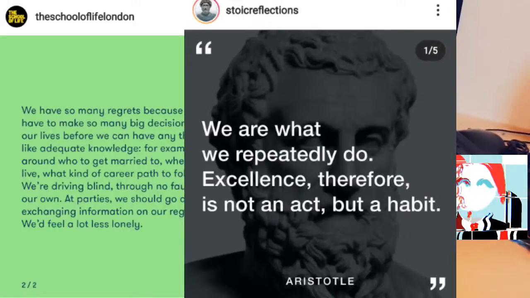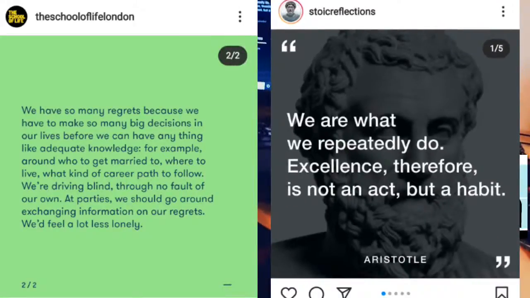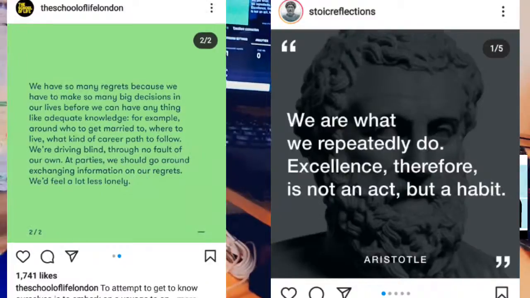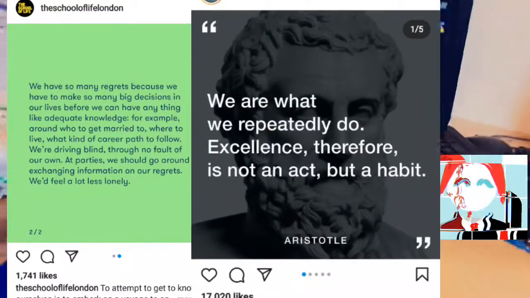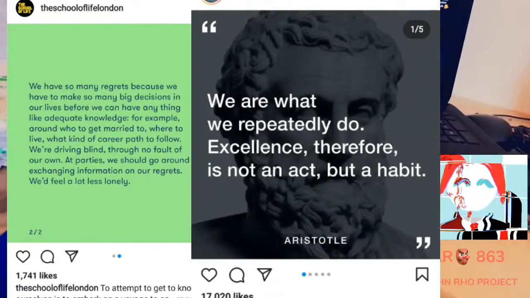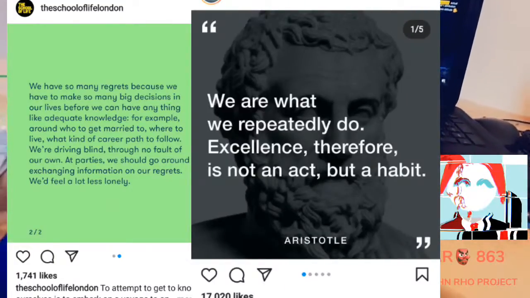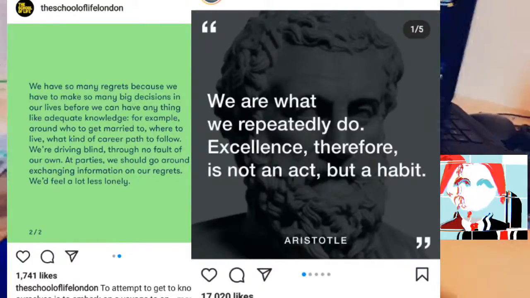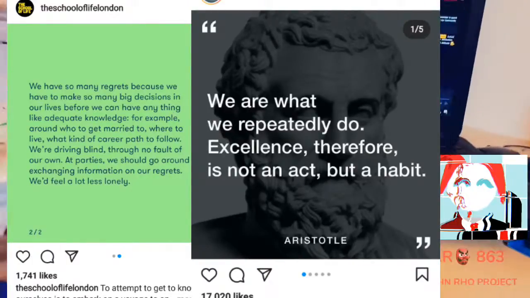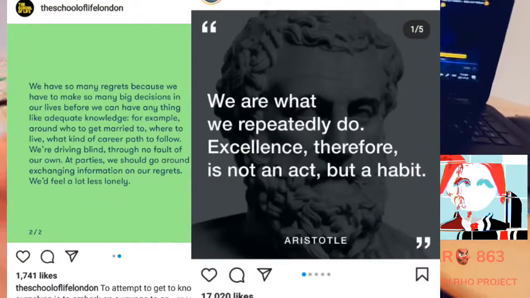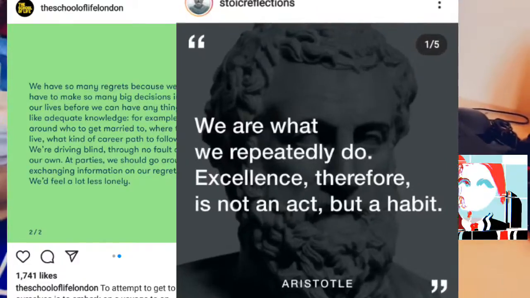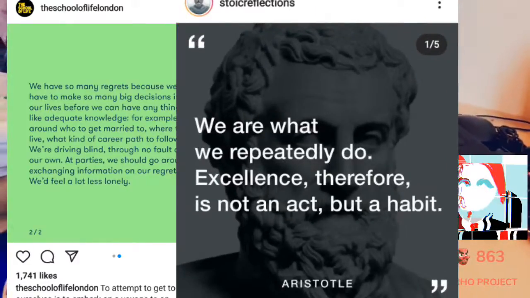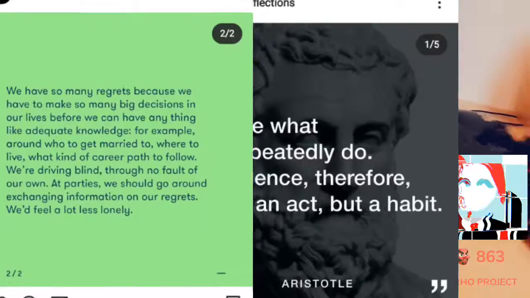So what I want to say here, once again, is that Stoicism and philosophy played a very big role. It's like my figurative father and mother. So we are what we repeatedly do. Excellence, therefore, is not an act but a habit. Basically, in short, what you do is more important than who you are, because you become what you do. That's what it is. So again, by Aristotle. But again, every piece of wisdom has its kind of counter, right? So just bear in mind that it's not a universal truth.